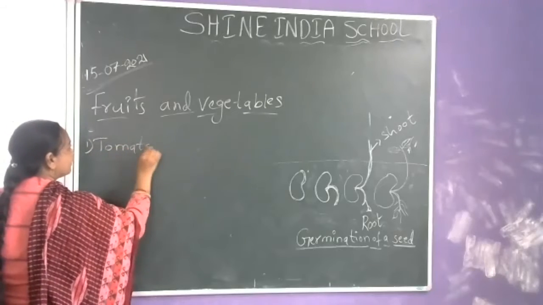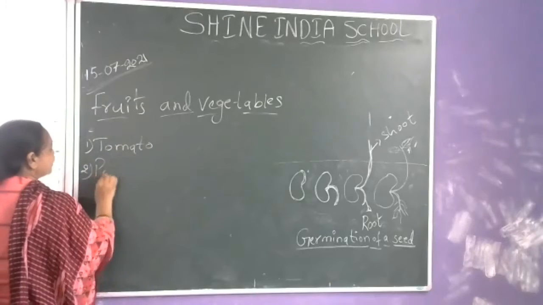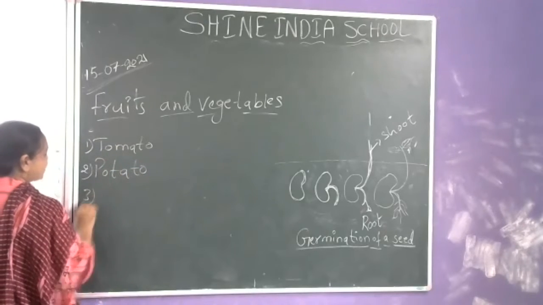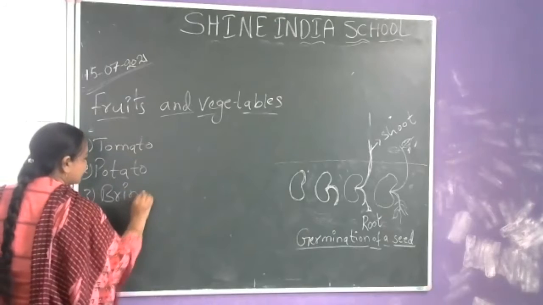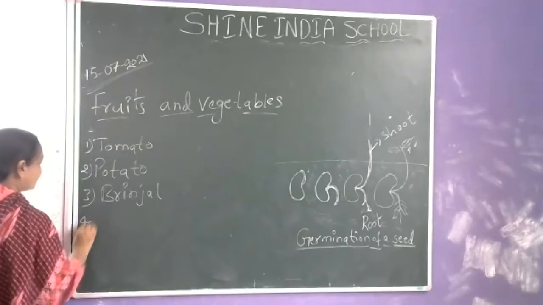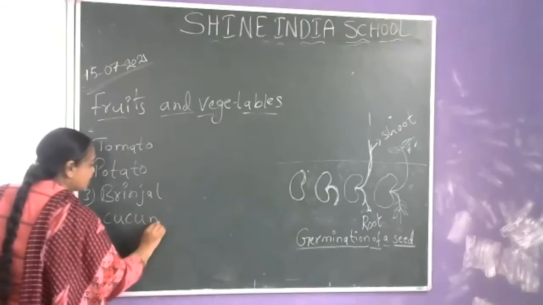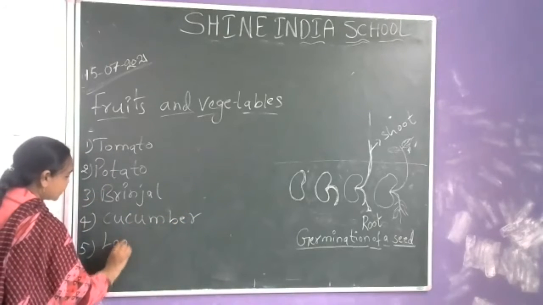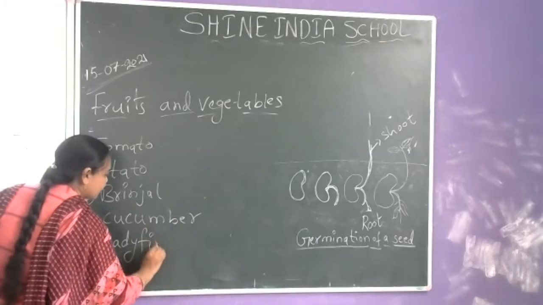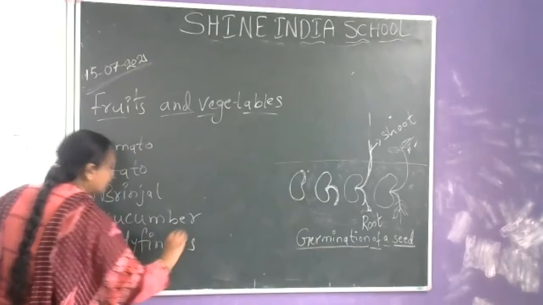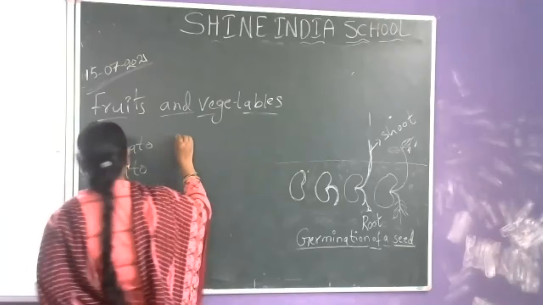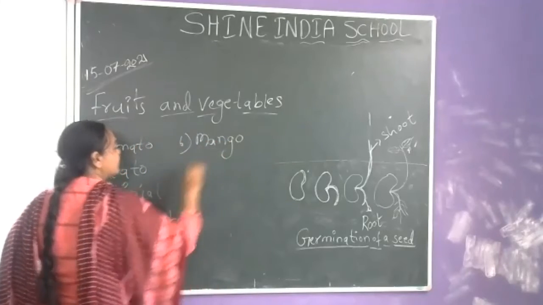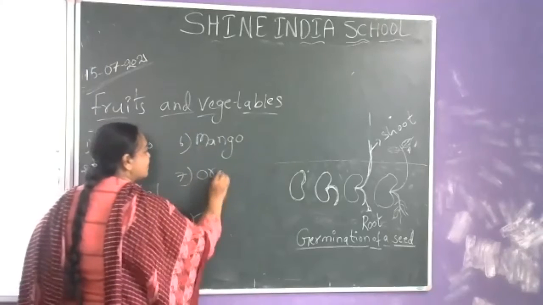Tomato, potato, brinjal, cucumber, ladyfinger, mango, orange.